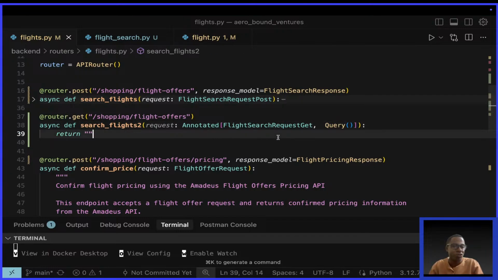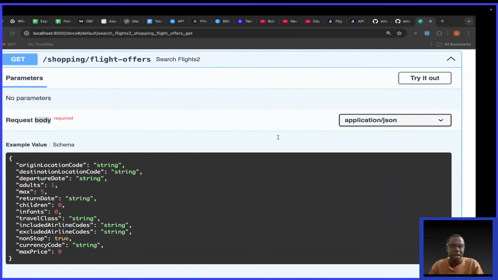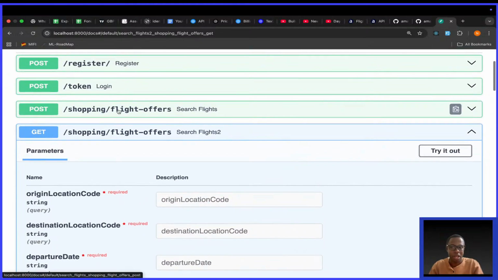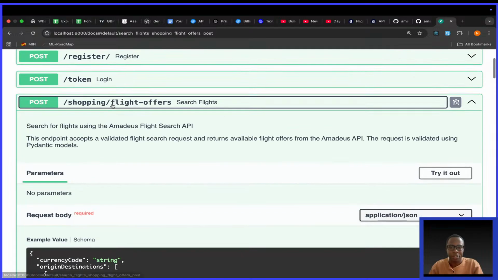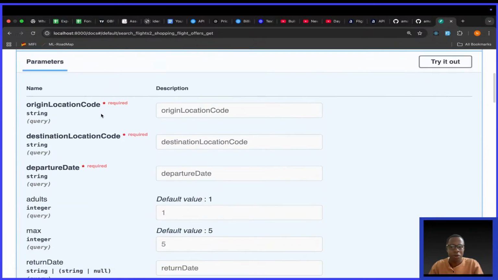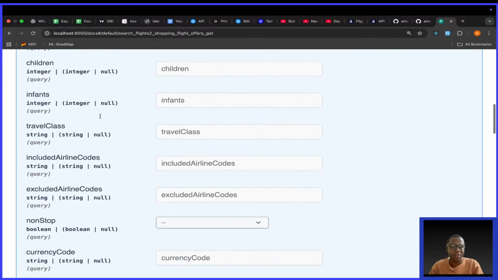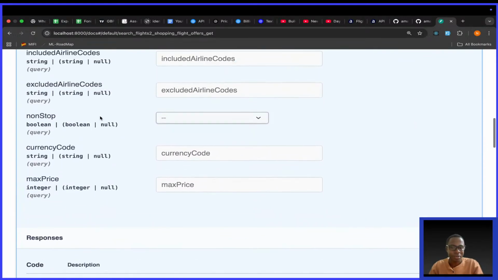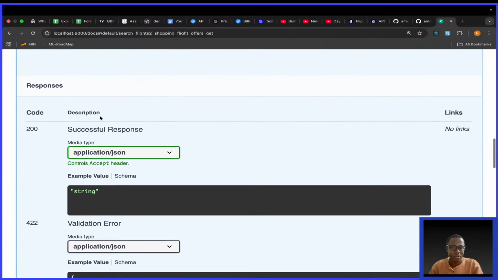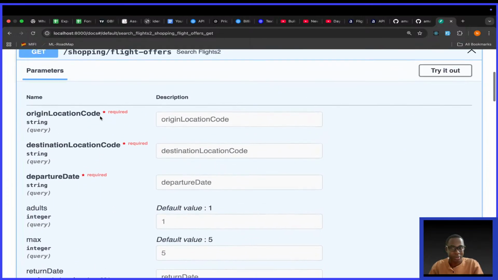It's not from the request body. And if we go back here, it says request body. If I refresh and open up this one here, you see now we have query parameters. Do you see that? Isn't that cool? So I hope you remember that.